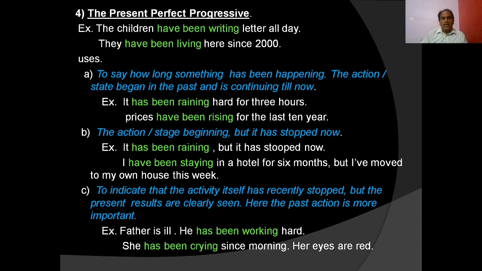Here, the past action is more important. So, present perfect progressive tense is used in this situation. Example, father is ill. He has been working hard. She has been crying since morning. Her eyes are red. Okay.